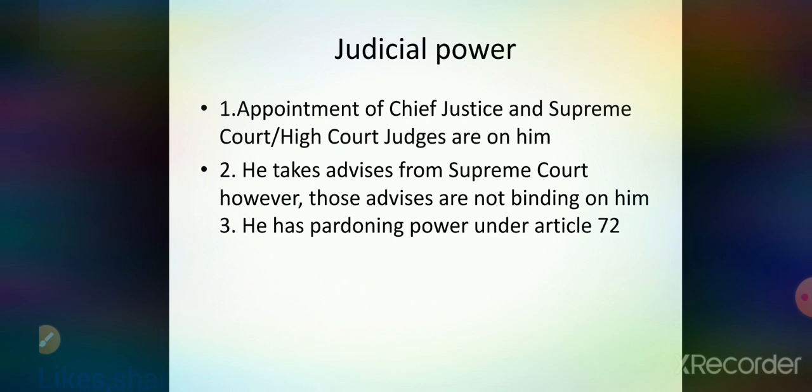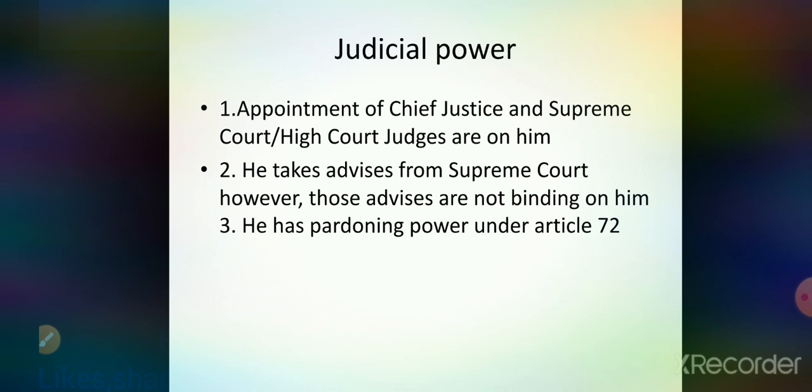And he has the power of pardoning under Article 72, and that power is in three contexts: when the punishment is under any Union law, when the punishment is under any court martial, and when the punishment is leading to the death sentence. In those questions, it would be decided by the President, seeing all the aspects, and even he would take the advice of the Prime Minister and Council of Ministers in this context, and accordingly he would be granting the pardon for that punishment.